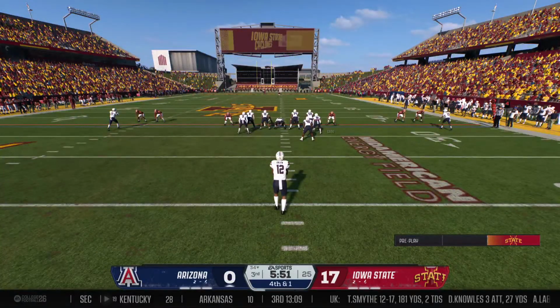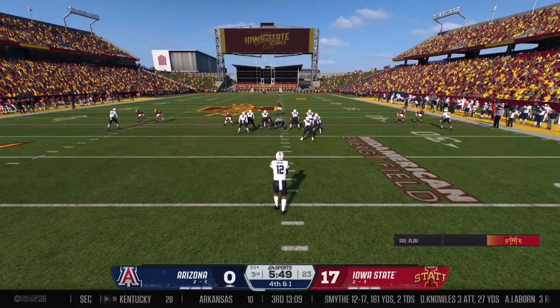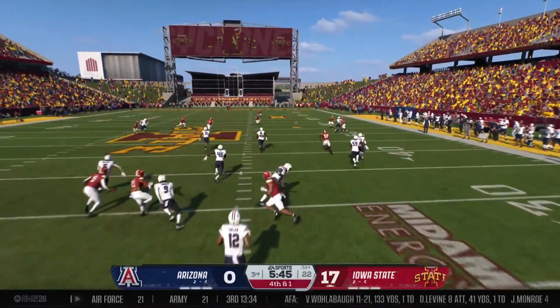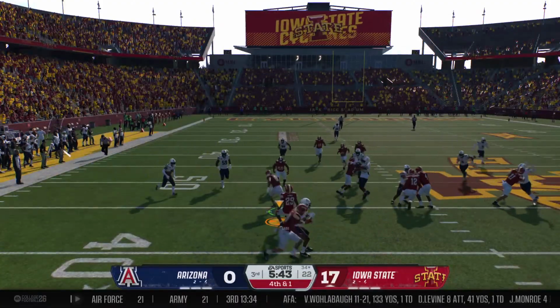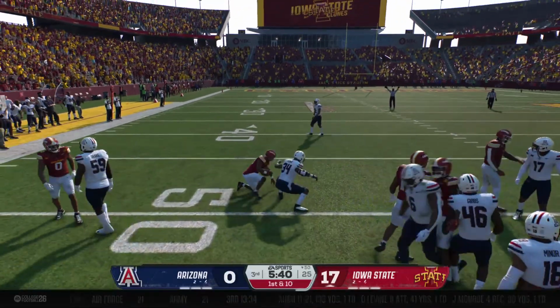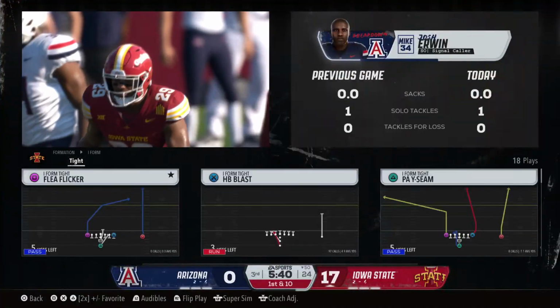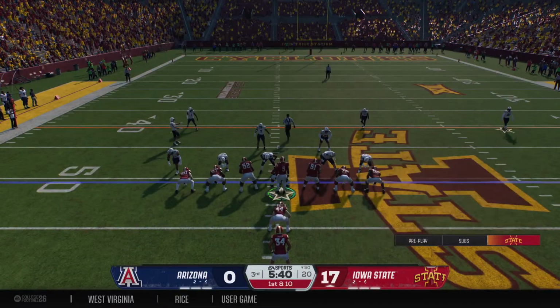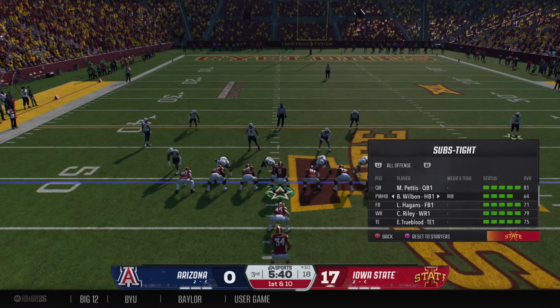Arizona runs out the punt team. Let's see if he can help the coverage team out with this one. Trying to play a little field position with that high punt. And you make the stop, and that is exactly what you want out of your punt cover unit. Iowa State has the ball back. The Cyclones ready to go on offense.